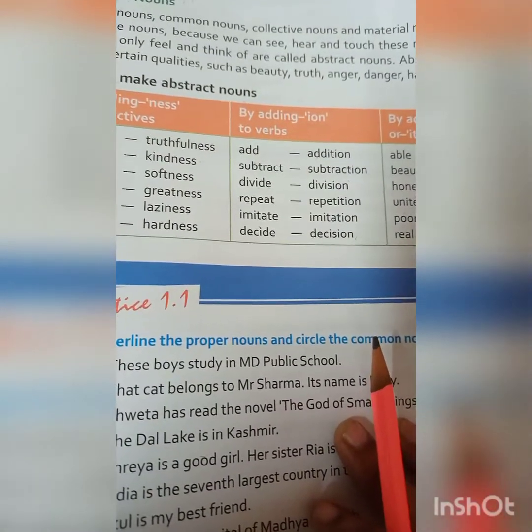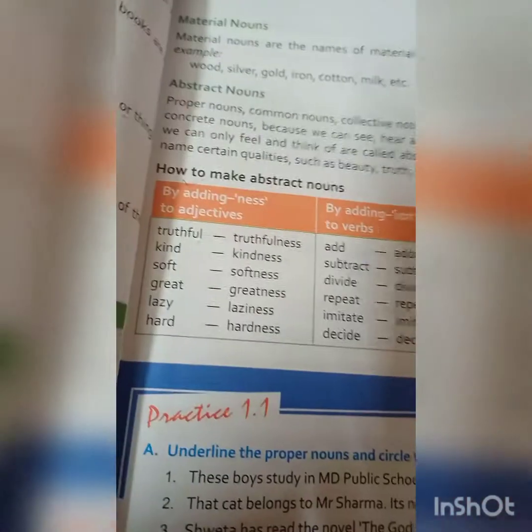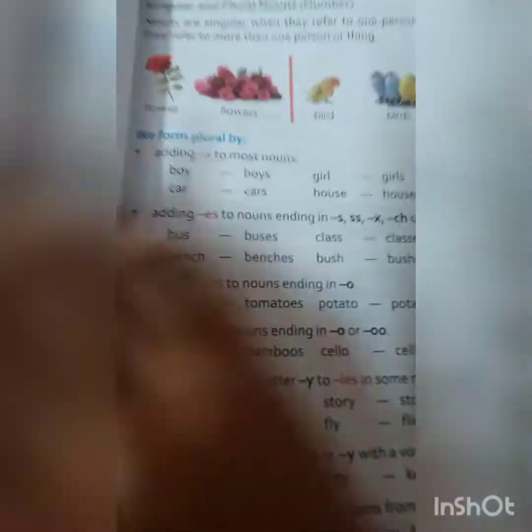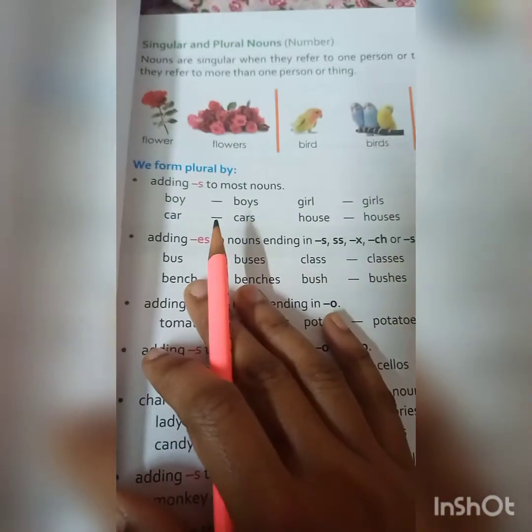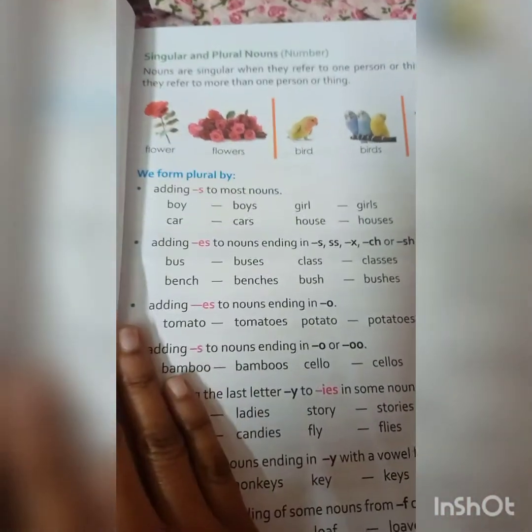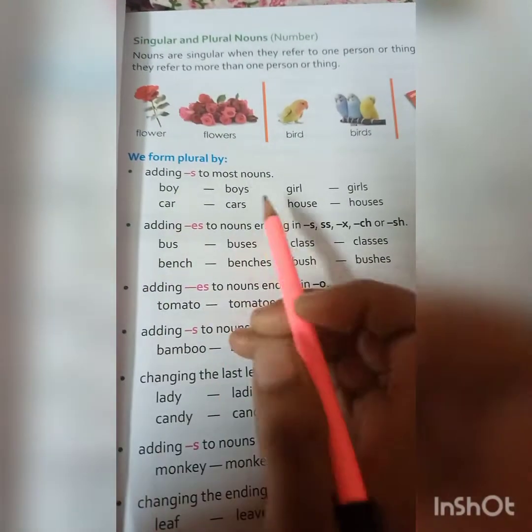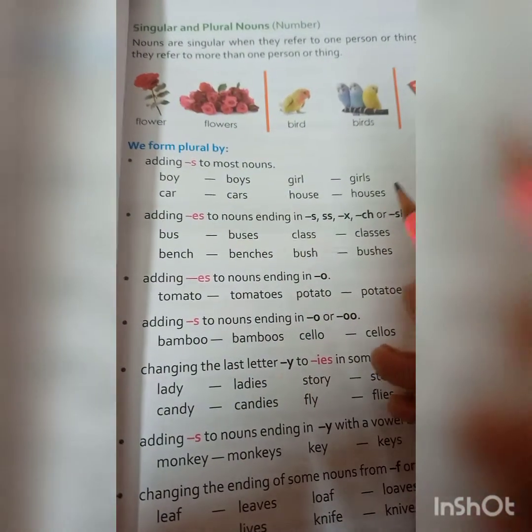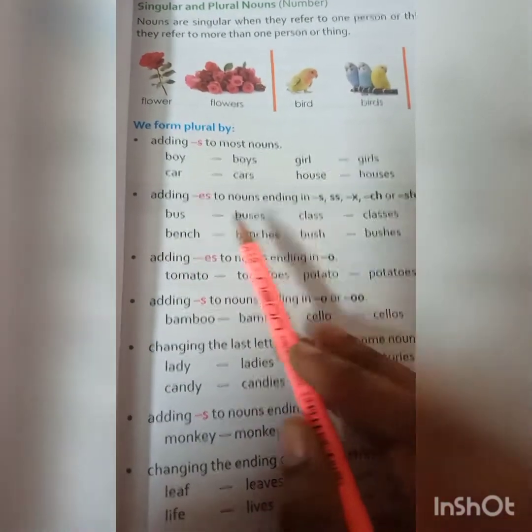Next comes the exercise. Exercise we will do in the online classes. Next we will shift over to gender. The singular plural, I think it's very easy. I think we no need to brush it up by adding s. You know what are singular and plural: boy, boys, car, cars, bus, buses.